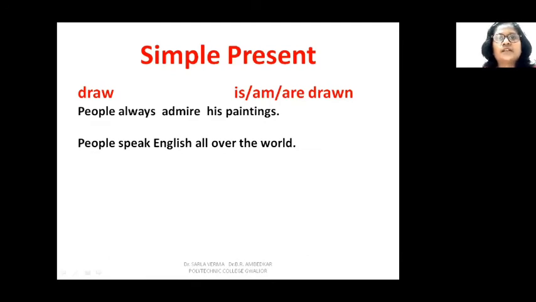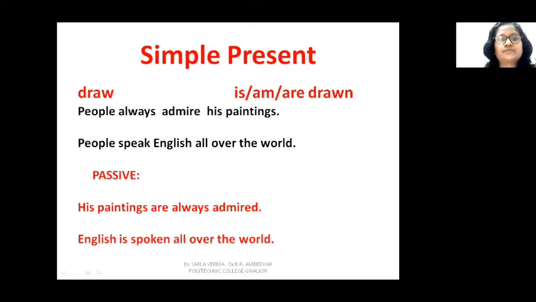Now let us take simple present tense. Another example with the verb drop. Now we are taking up complete sentences. So the sentence is people always admire his paintings. And we can take up another sentence, people speak English all over the world. Now when we change these sentences into passive, people always admire his paintings.